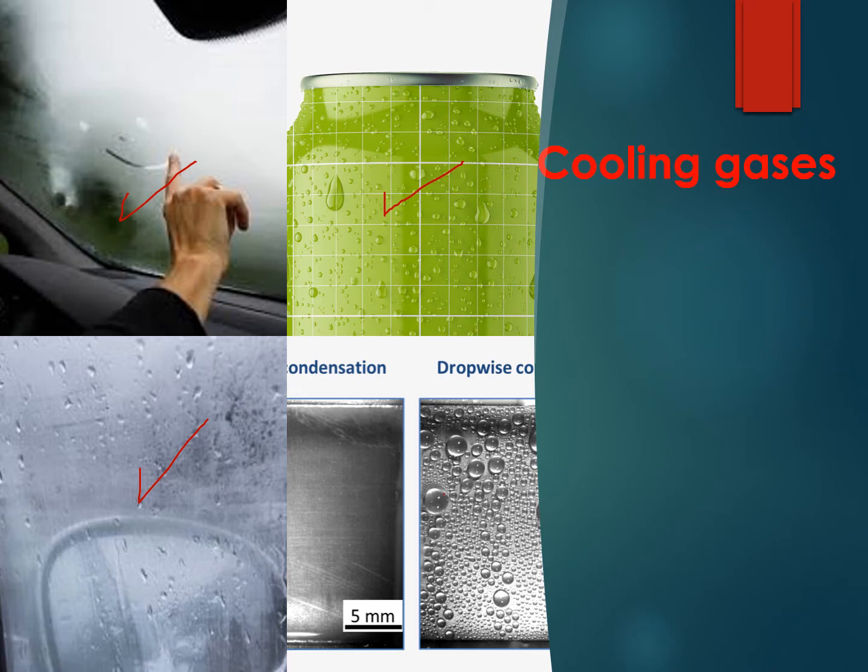Why? Because the water vapor or air here will lose its temperature, losing energy. Also in the last picture, there is cold water inside and hot air outside. So the change of temperature will make the particles lose their energy and change from gas state to liquid state.